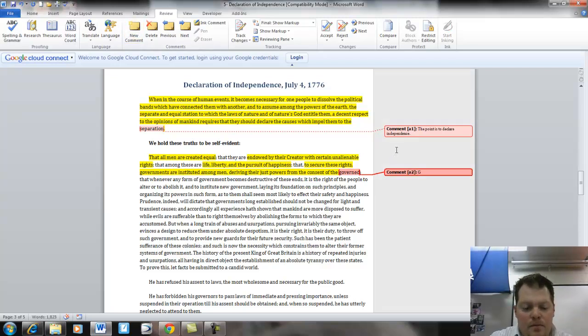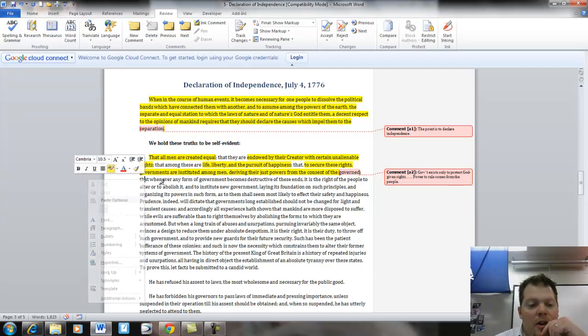So government exists only to protect God-given rights. Power to rule comes from the people. That's what that's saying. So here we go. To secure these rights, the rights that he just listed, life, liberty, and the pursuit of happiness, governments are created, deriving their just powers from the consent of the governed. So power comes from the people.